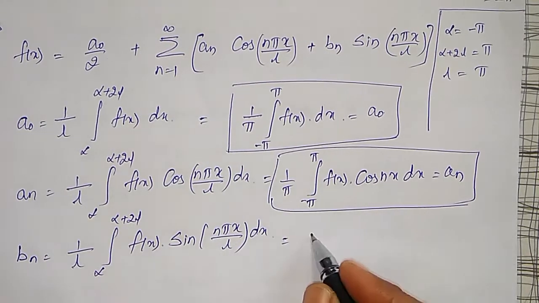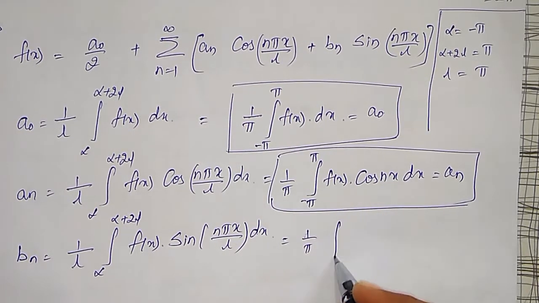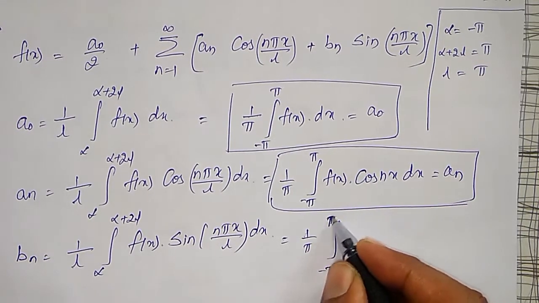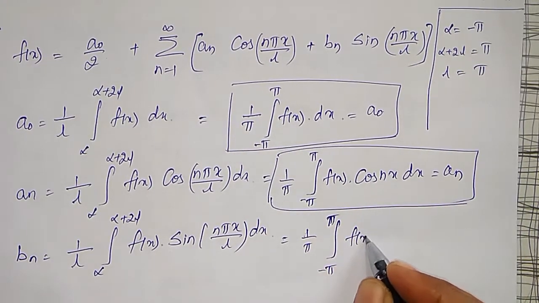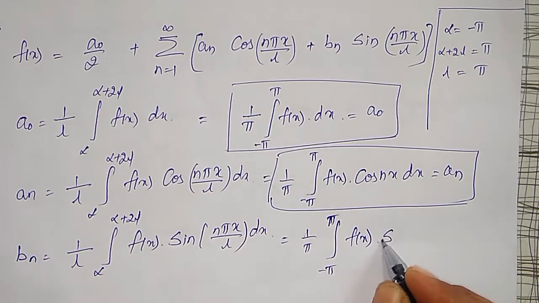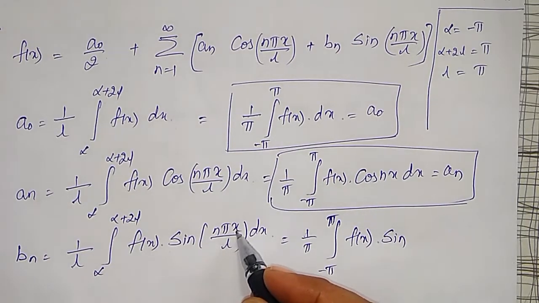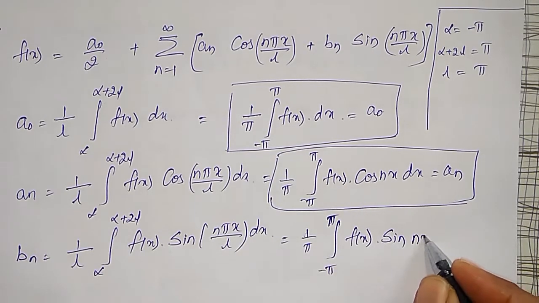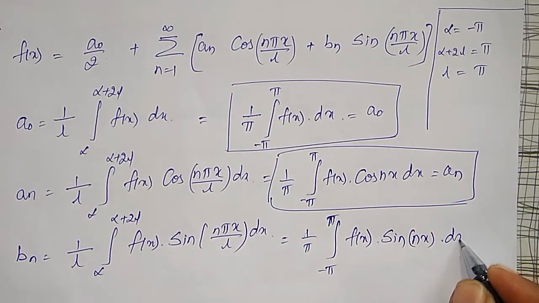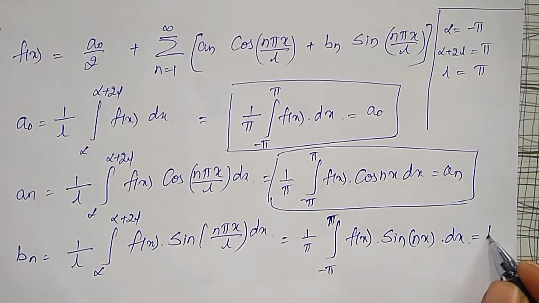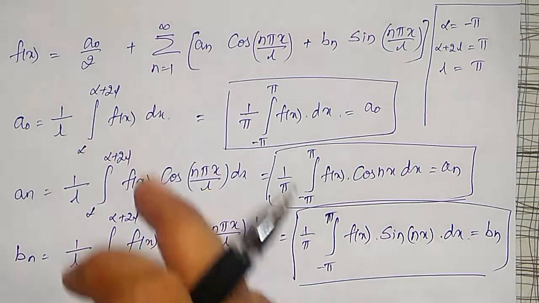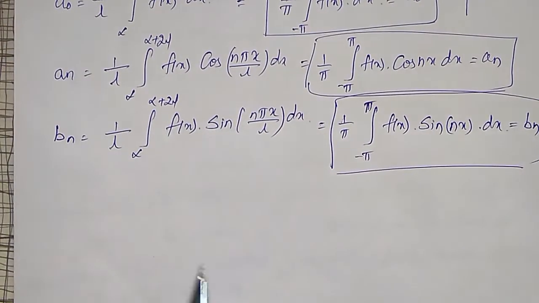Bn will become 1 by pi integration from minus pi to plus pi of f of x into sin n pi x by l. L is again pi, therefore pi cancels, sin nx into dx. This is my bn. Using these a naught, an and bn, my Fourier series will become f of x is equal to